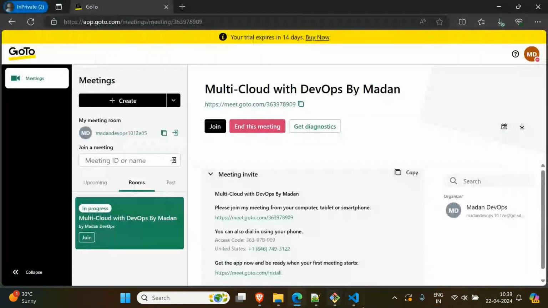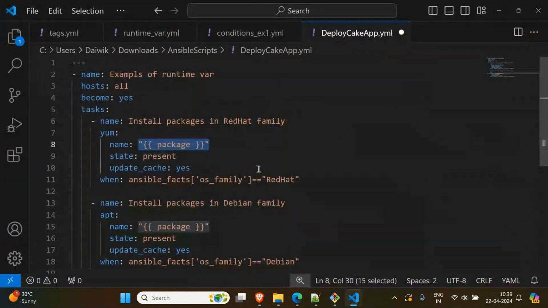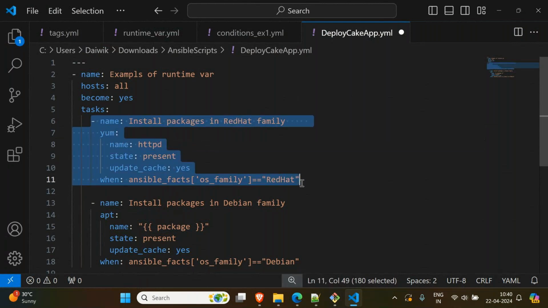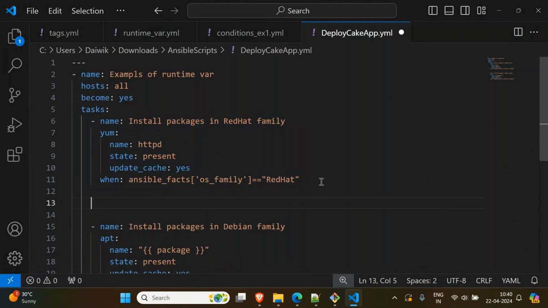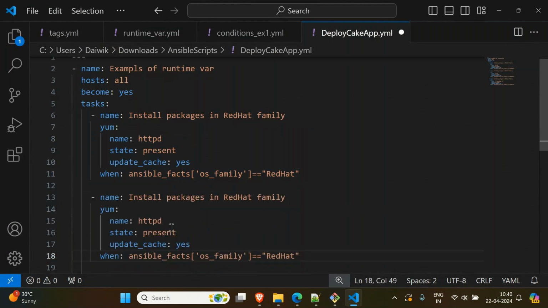Next, let's go to the code now. Now this is yum, then httpd. It should be present, and it should belong to our Red Hat family, right? And then one more thing we have to do. This httpd web server should be started through our script. So I want to start a service.